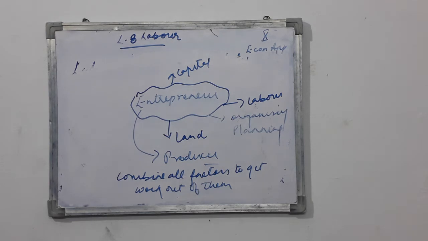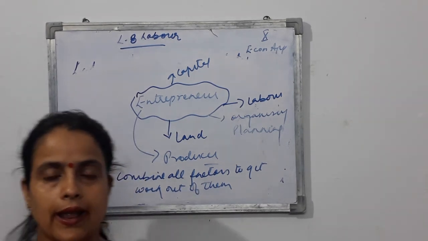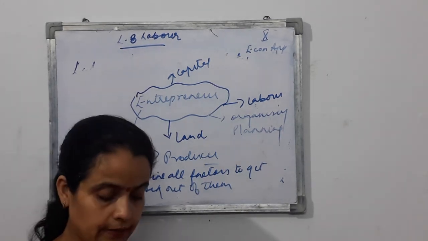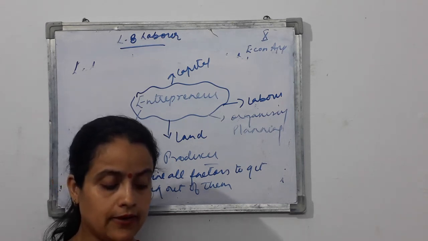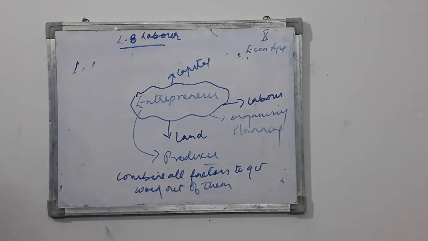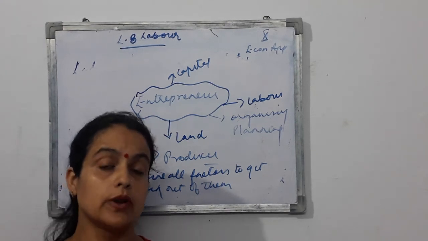So in this chapter we have read up to this point: the definition of labor, then the features of labor, very important features, then the difference between land and labor. In your exams they may ask you about the difference. This is a very important question, frequently asked in pre-board as well as your board examinations.